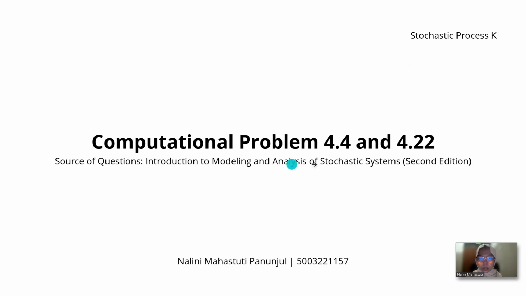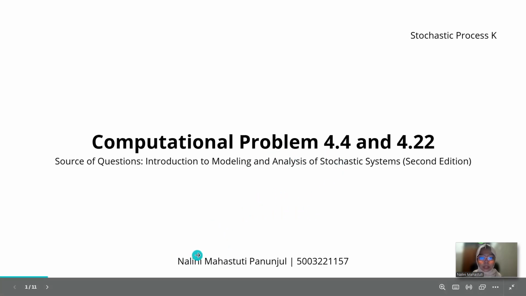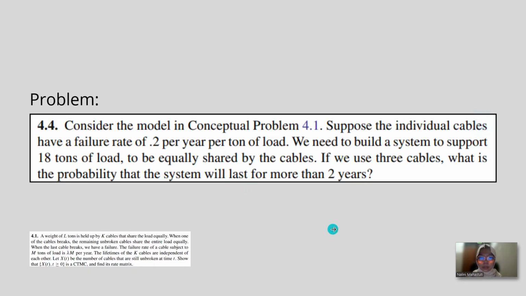So, from the book Introduction to Modeling and Analysis of Stochastic Systems, I decided to work on problems 4.4 and 4.22, which are both computational problems. I am Nalini Mahastuti with student ID 157. For the first problem, 4.4, we have to solve number 4.1 first. This question aims to find the probability that the system will last for more than 2 years.